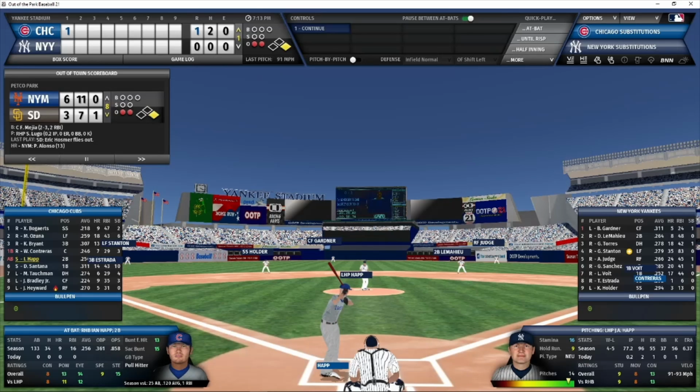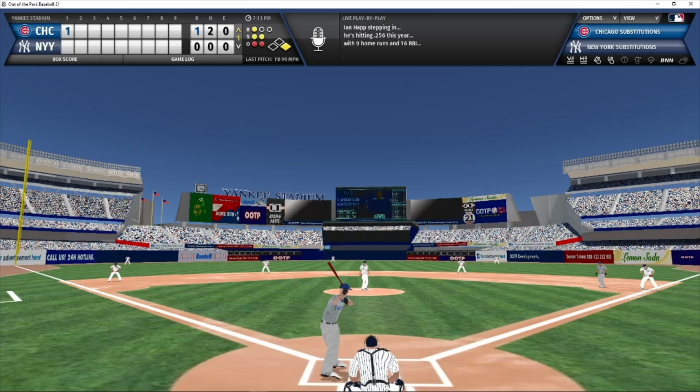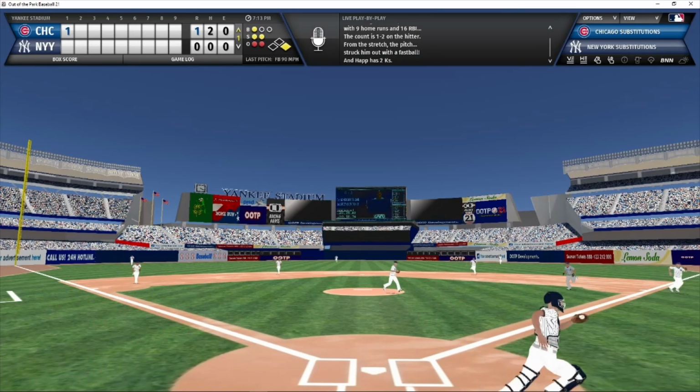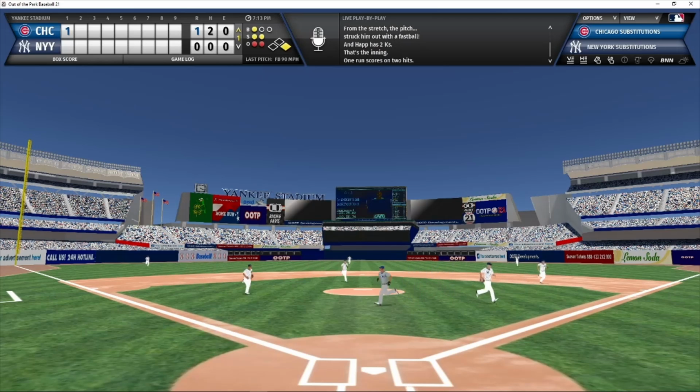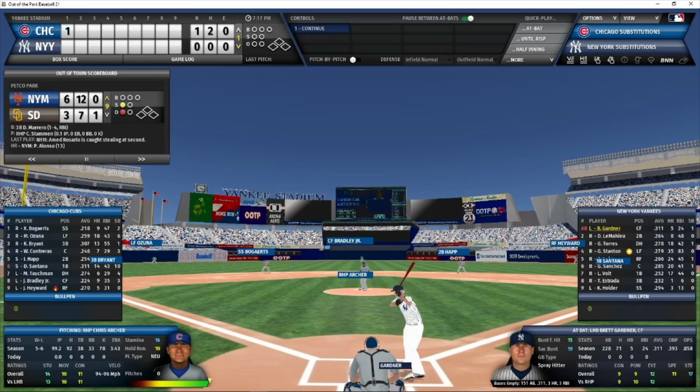So 2 outs, 1 man on first, 1-2 count. And Happ swings and misses at the Happ fastball. So the Cubs inning is over. 1 runner is stranded. 1 run scores on the Bryant solo shot, and now we go to the bottom of the first. It is 1-0 Cubs.